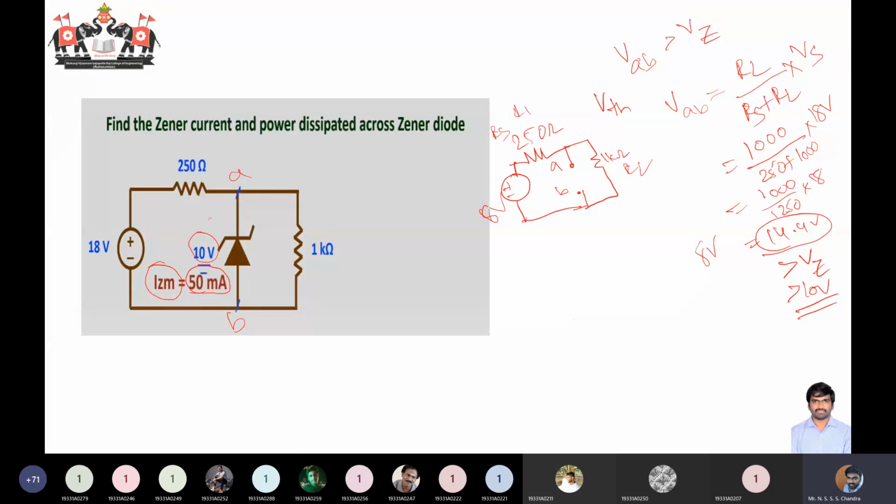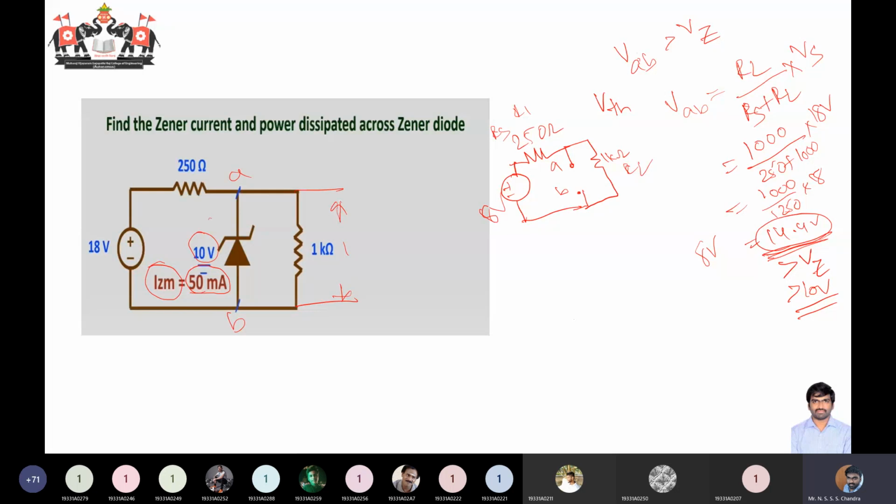So the first thing you should ensure is whether your diode is in the breakdown region or not. Now because we are getting 14.4 volts, your diode is in the breakdown region. Now you need to find the Zener current. Because you have the Zener voltage of 10 volts, I can now say that across your load terminals, what will your voltage be?